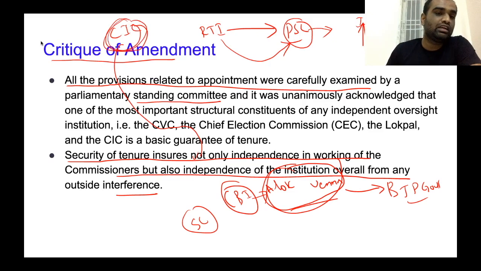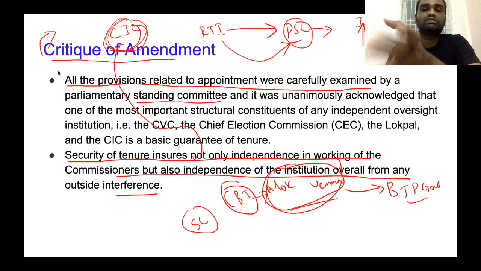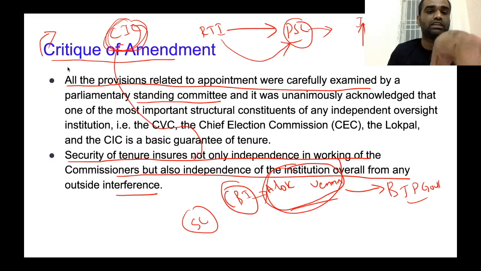If any information commissioner says that information should be revealed to the public, the government can say that this person has indulged in corrupt practices, so we are transferring this person from CIC to another department. Clear? So, if the central government becomes uncomfortable, they can change the personnel of CIC, which is very dangerous for the democratic functioning of institutions.